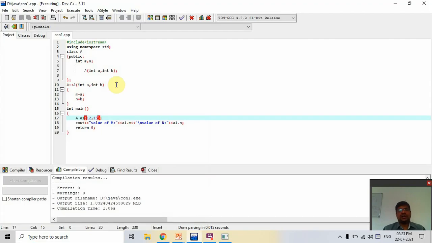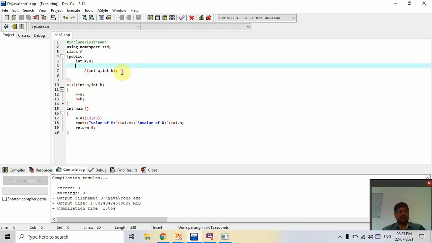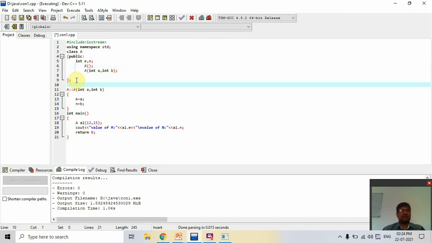Here we create the simple parameterized constructor. Now we also create a default constructor, capital A, and this. Now we define this.